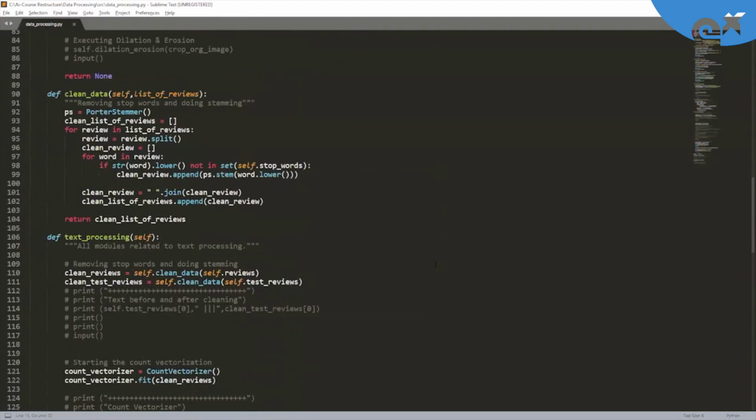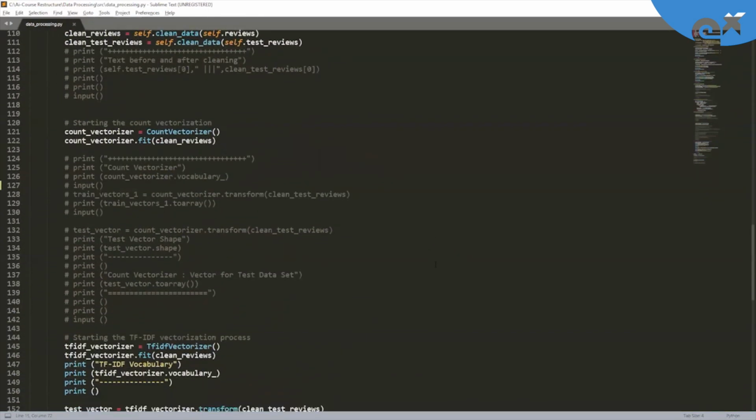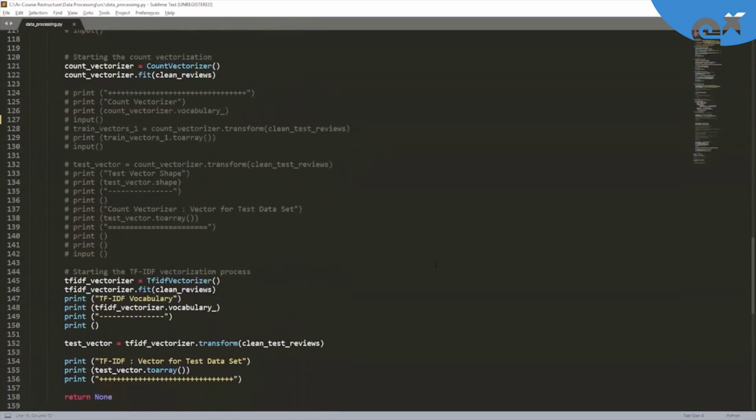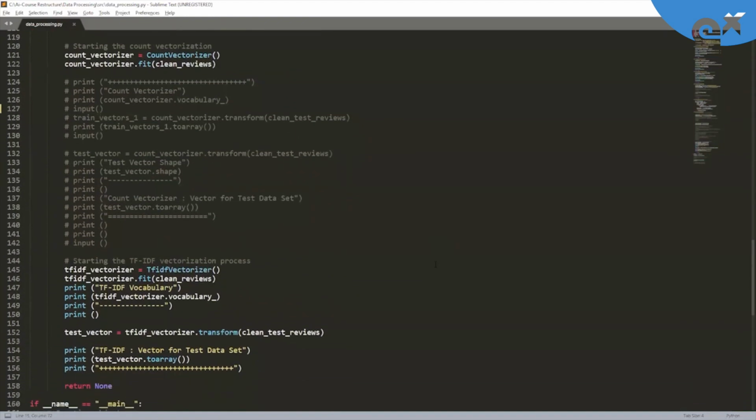So the key takeaway should be that first of all, we'll have to define the count vectorizer and TF-IDF vectorizer, and then use the functions dot fit and dot transform. So dot fit is the function which we can use for defining our count vectorizers, or the bag of word vectors, and transform is what we can use once we have a trained vectorizer for converting any text, or any sentences, into a mathematical vector. Thanks.